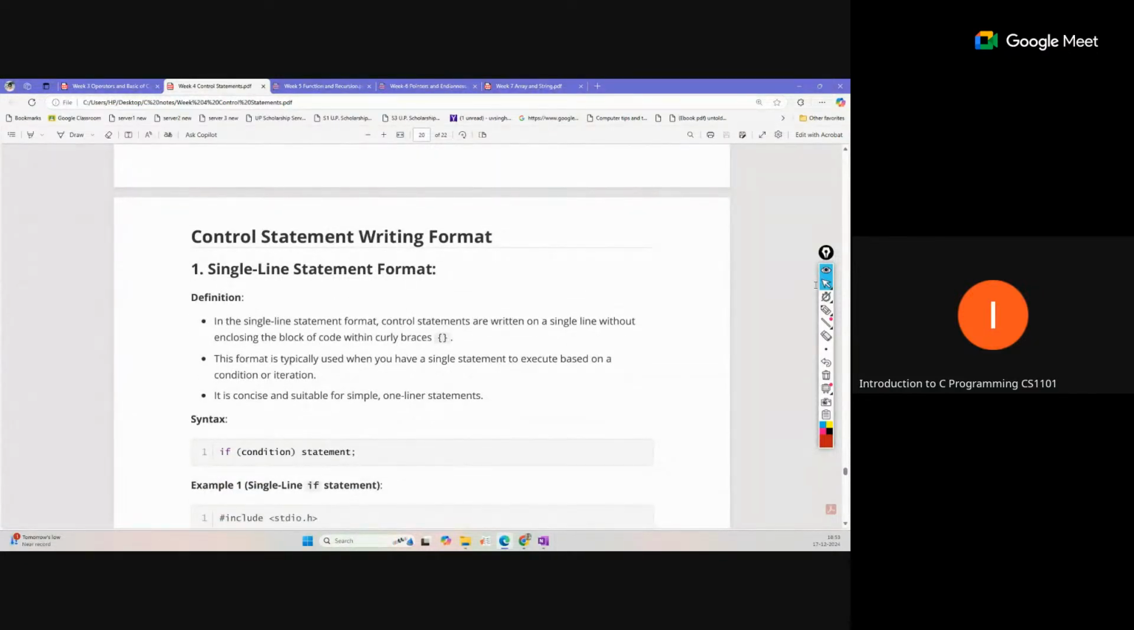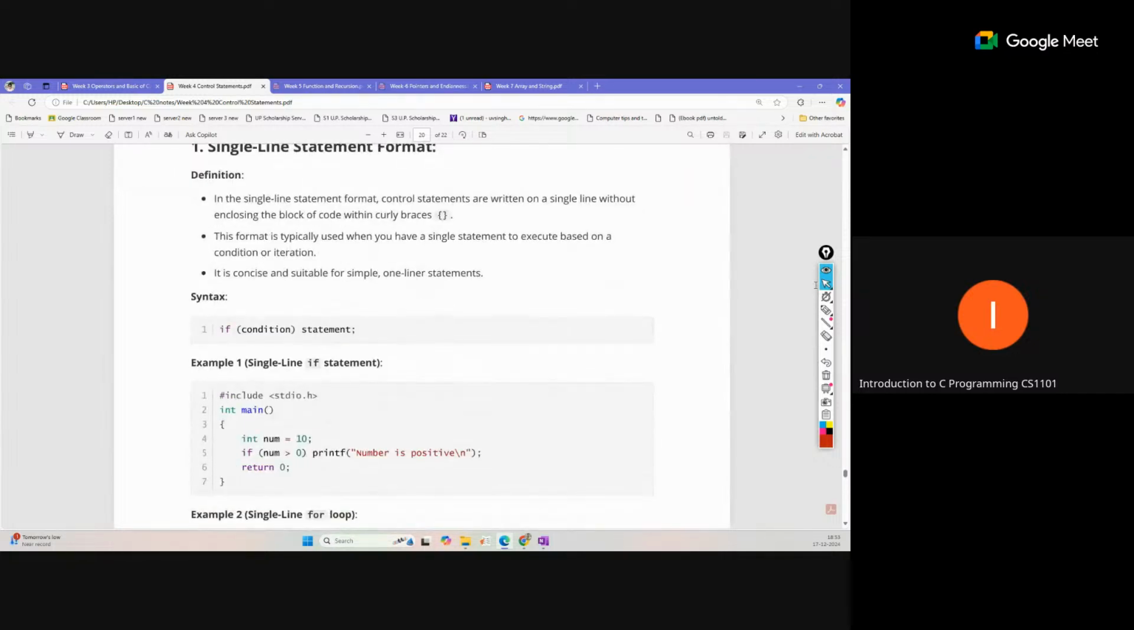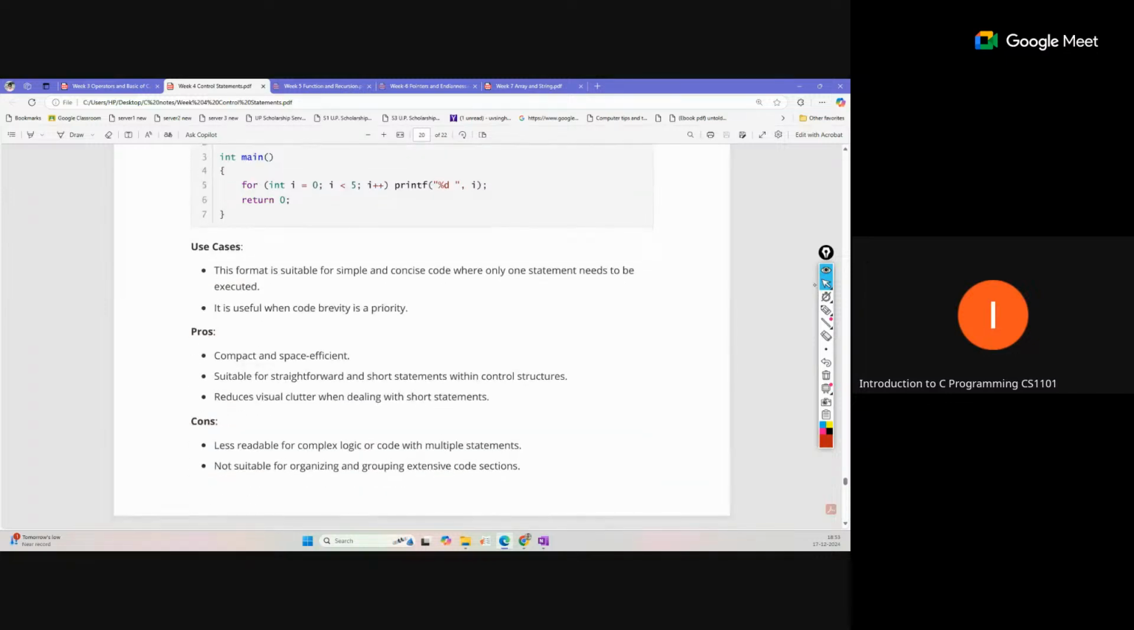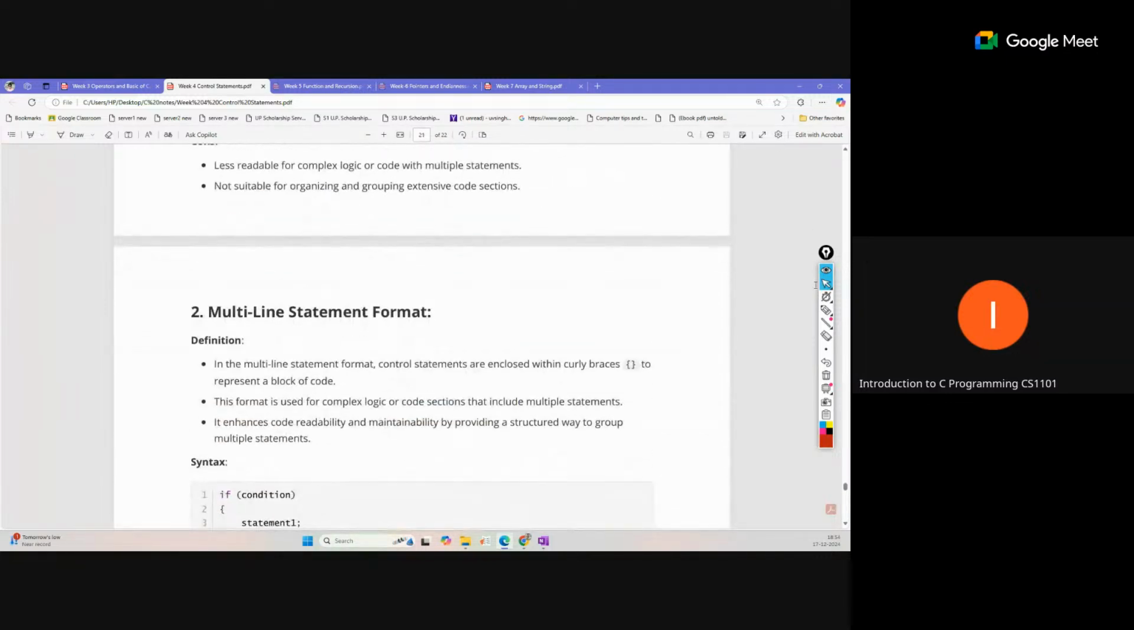This is just the writing format of control statements: a single line writing format, and with the help of brackets. You can also try this. Like a conditional statement can be written like this, as a one line statement, and we can also write it with the brackets. This is just a writing style, and you should be aware of this.